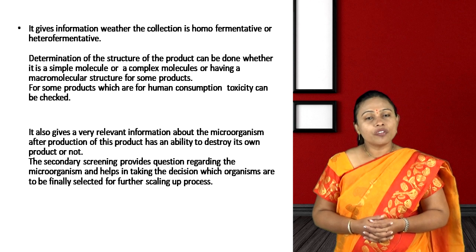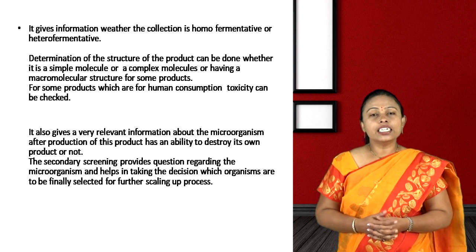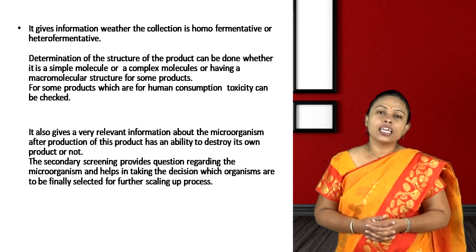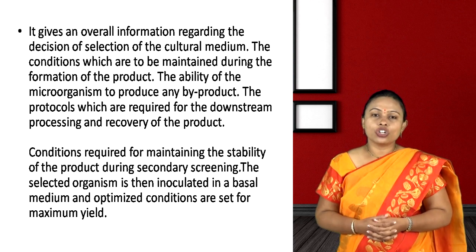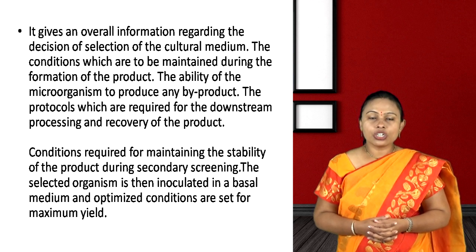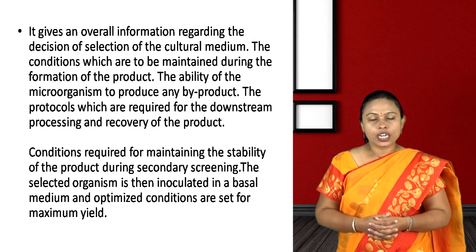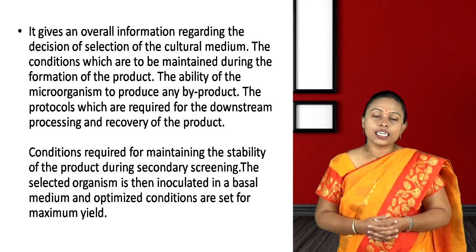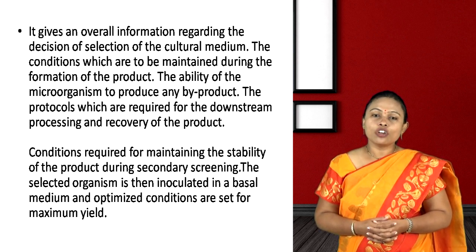The secondary screening provides information regarding the microorganism itself and helps in taking decisions on which organisms are to be finally selected for the further scaling up process. It gives overall information regarding the selection of the cultural medium, the conditions which are to be maintained during the fermentation of the product, the ability of the microorganism to produce any byproduct, the protocols which are required for the downstream processing and the recovery of the product, and conditions required for maintaining the stability of the product.